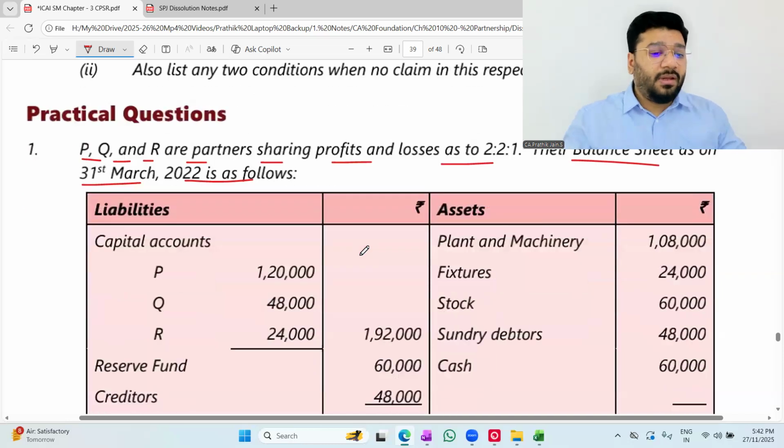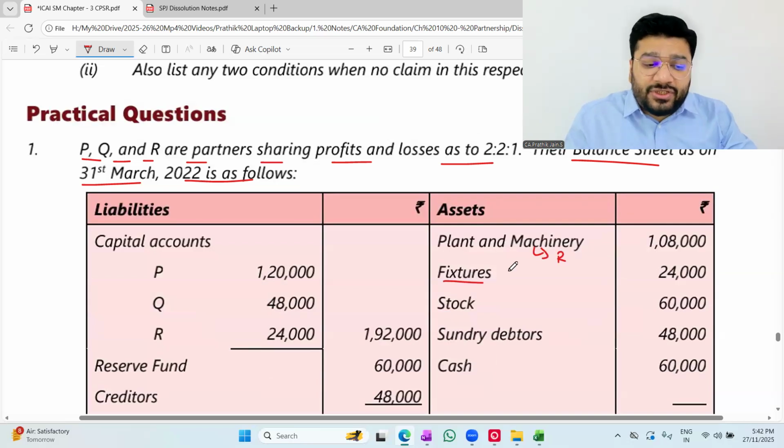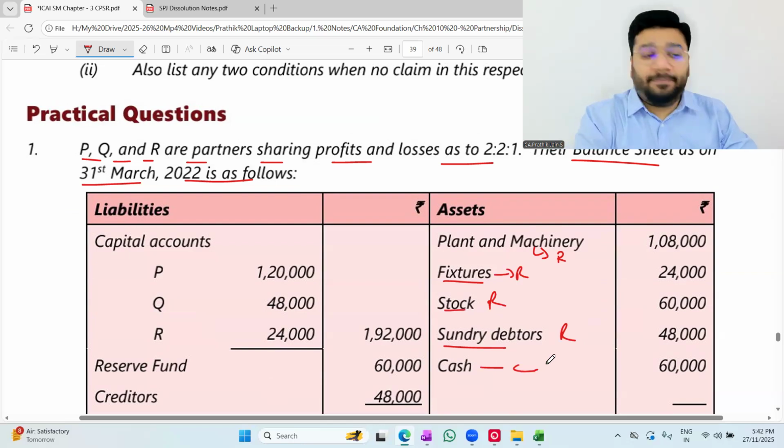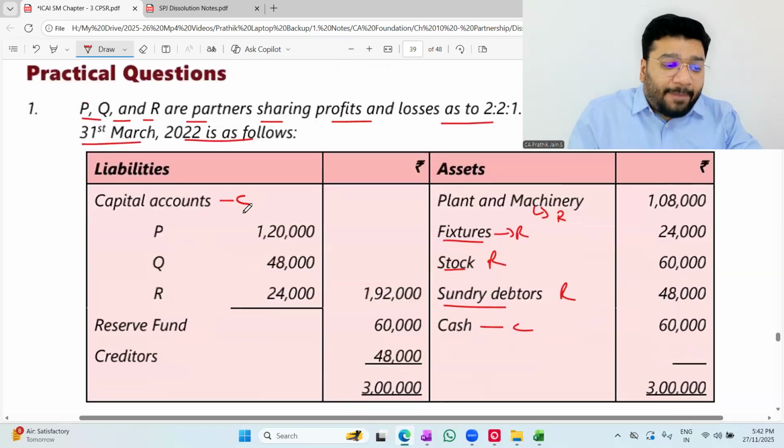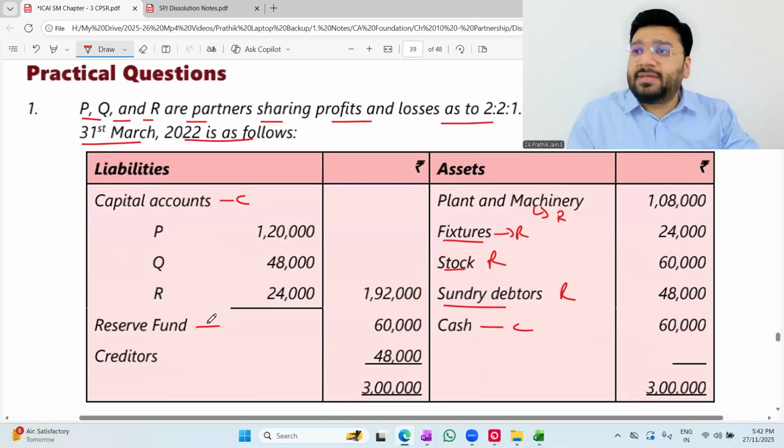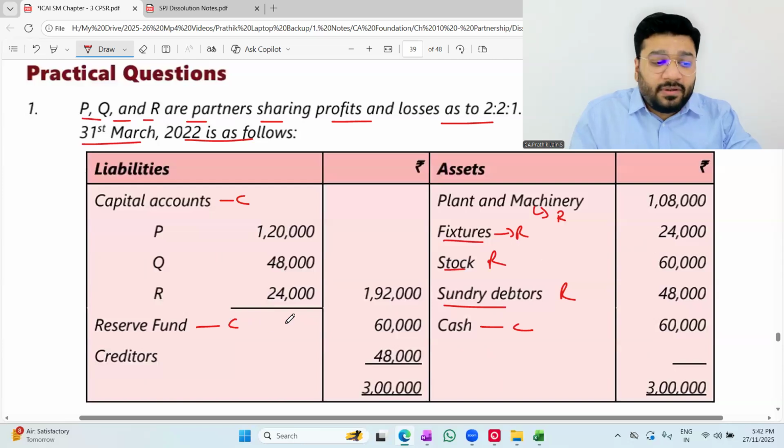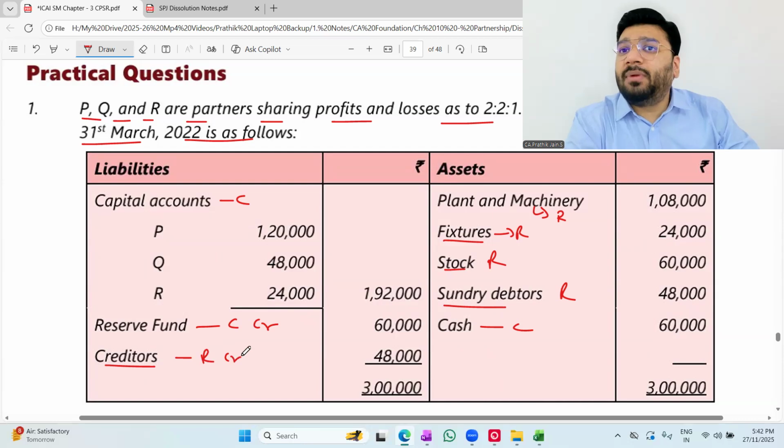Now, let's continue. Plant and machinery, furniture, fixtures. Okay, plant and machinery, where do you transfer, people? Realization account, which side? Debit side. Furniture, fixtures, realization account. Stock, realization. Debtors, realization. Cash only. Capital only. Reserve fund, nothing but reserve, transfer to capital account. Which side? Credit side. Creditors, realization account, credit side. Any problem? No problem.